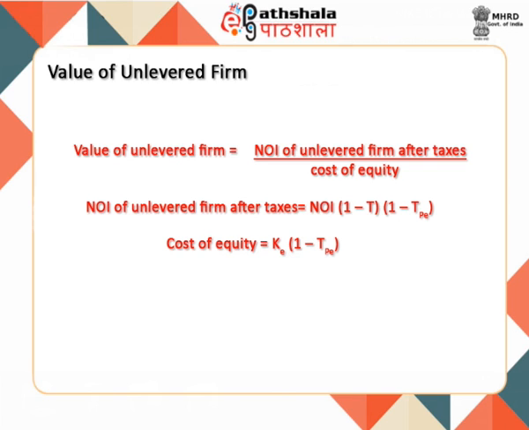The cost of equity is the cost of equity after taking into account the personal tax rate on dividend income. Thus, the formula for the value of an unlevered firm can be worked out as shown here.